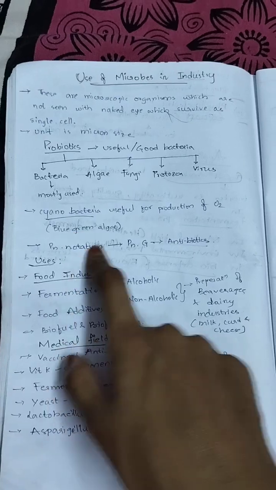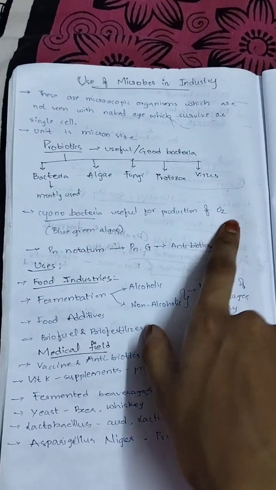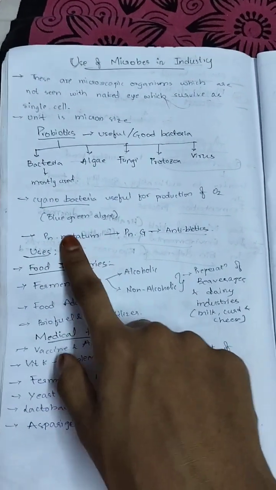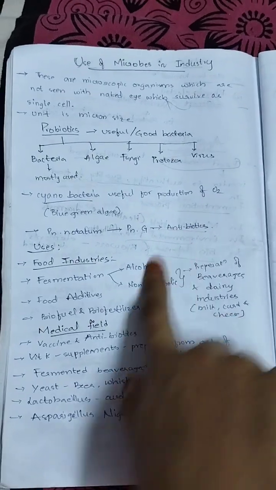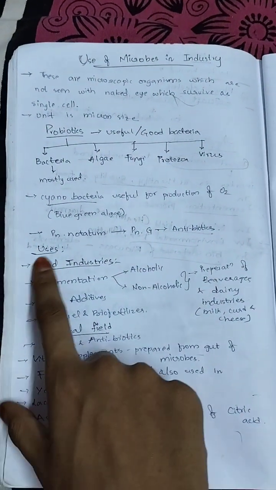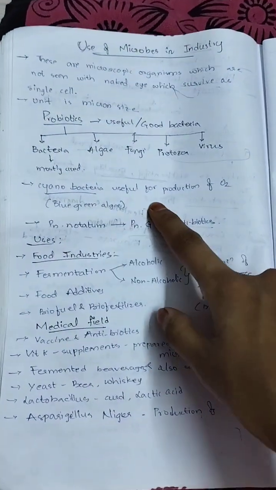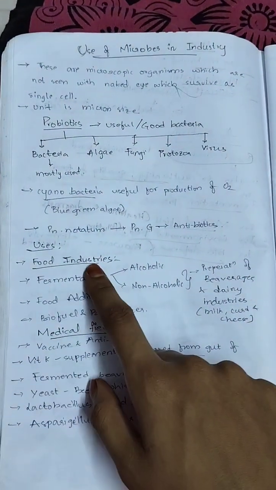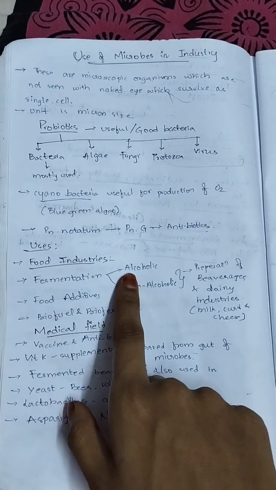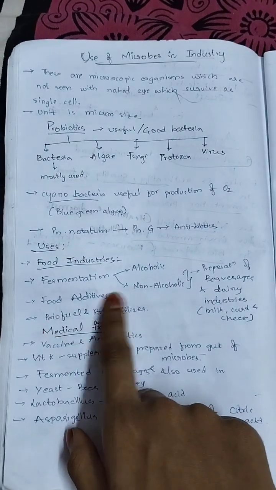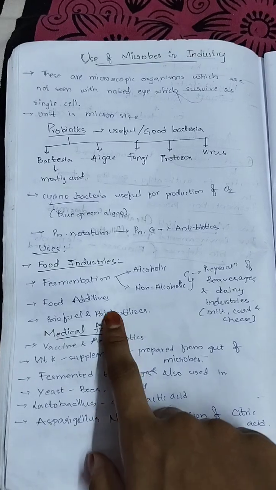Cyanobacteria is used for the production of oxygen. Penicillium notatum is used for the production of antibiotics. In the uses of microbes, we use microorganisms in the food industry and the medical field. In the food industry, they are used for the fermentation process, food additives, biofuel and biofertilization.